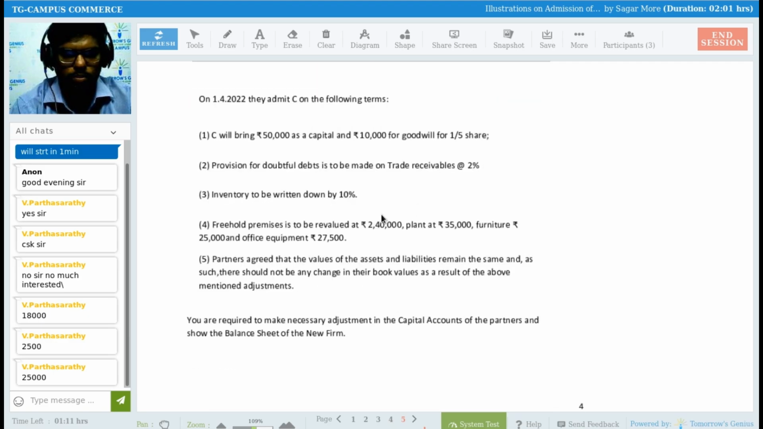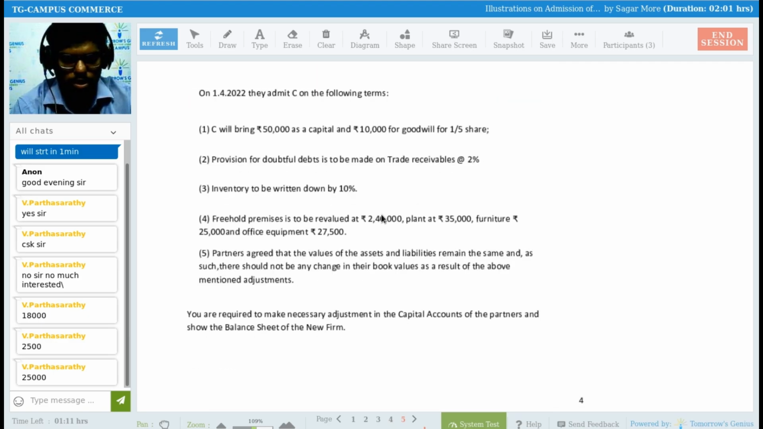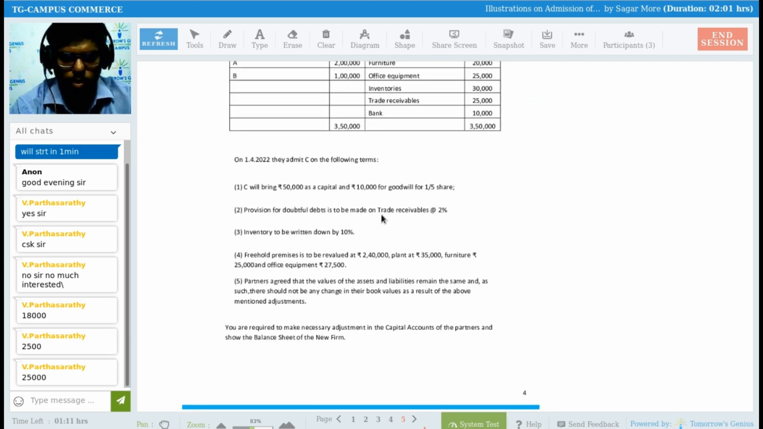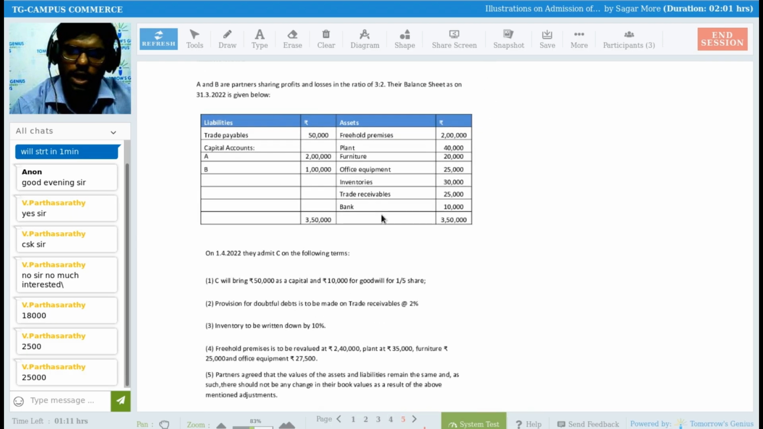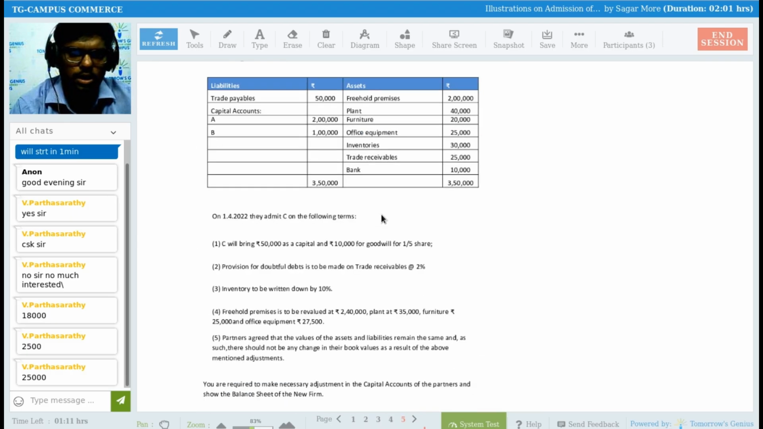See this illustration number 2. Read this illustration carefully, right? You are required to make necessary adjustments in the capital account of the partners and show the balance sheet of the new firm. They have asked me only to prepare the balance sheet.